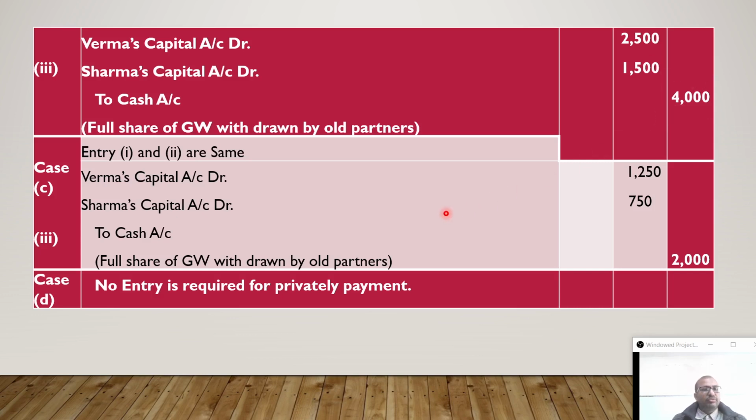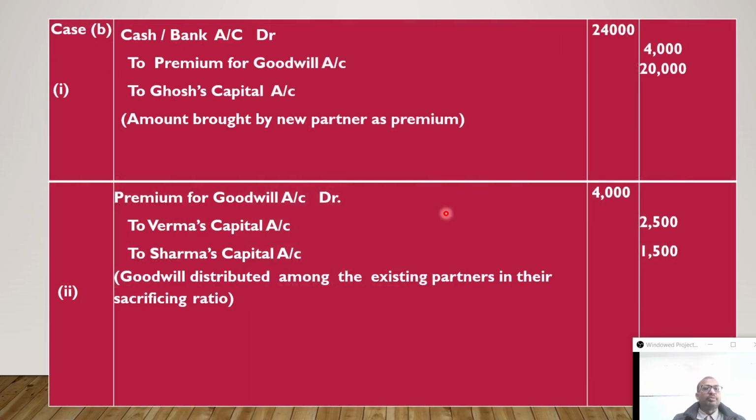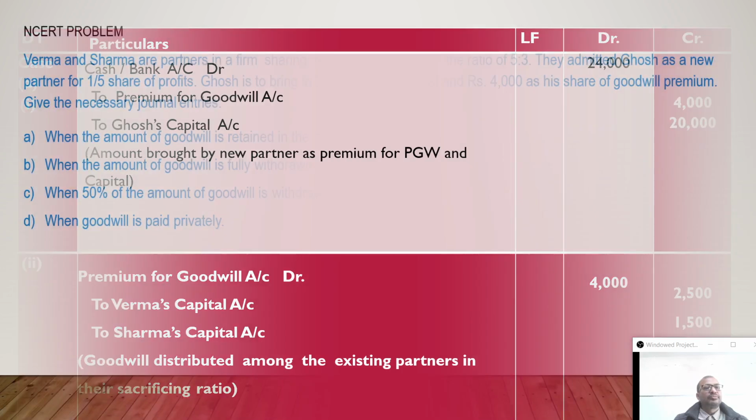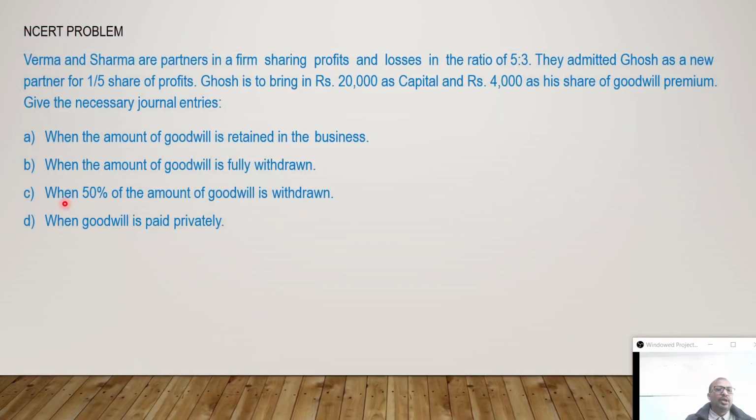Now the next situation, that is situation C. Let's see what information is there. In situation C, 50% of the amount of goodwill is withdrawn, not full 4,000. So if 2,000 is withdrawn, then what will be the effect here?